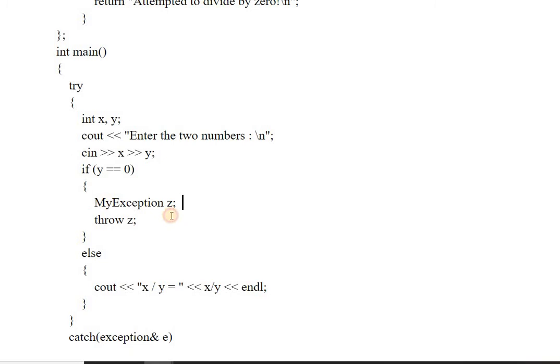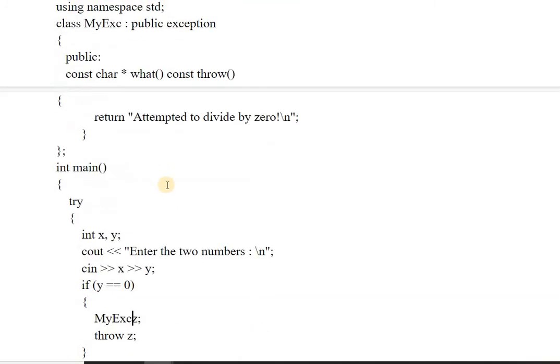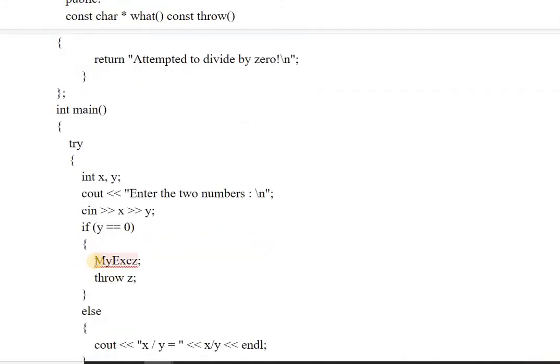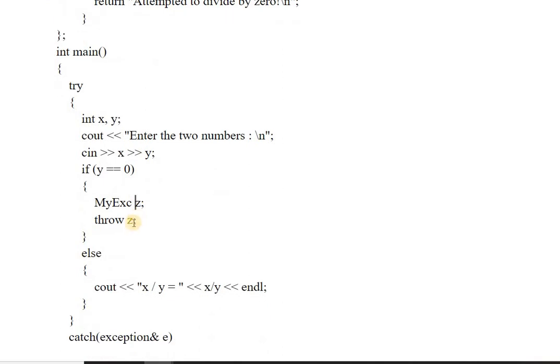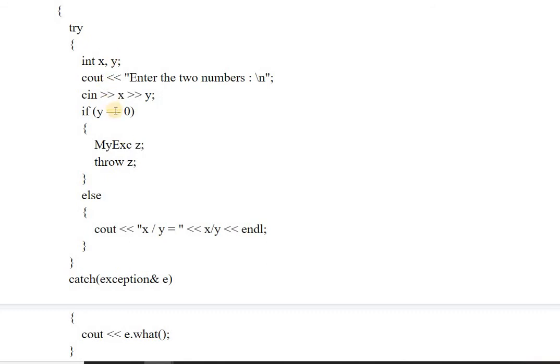It will create the object of my exception, which is z. I think the name is different here. So if y is equal to 0, then my exception creates an object, and besides creation, it will throw the exception for z. And if it is not equal to 0, then it will simply perform the divide operation.